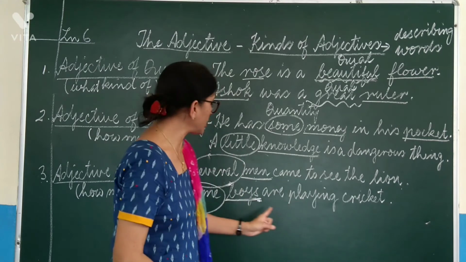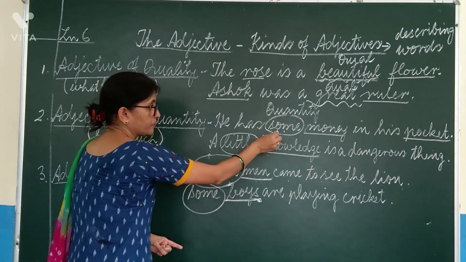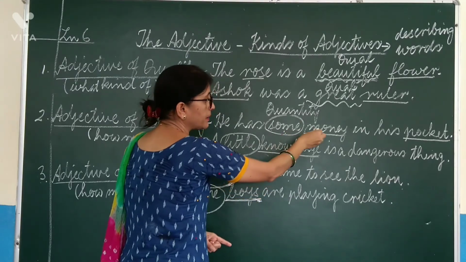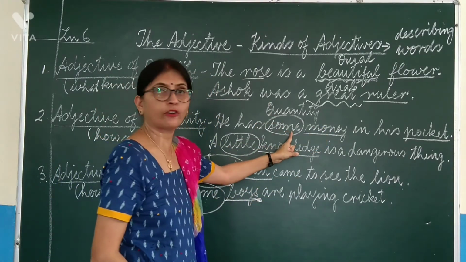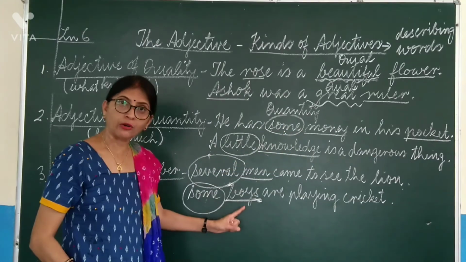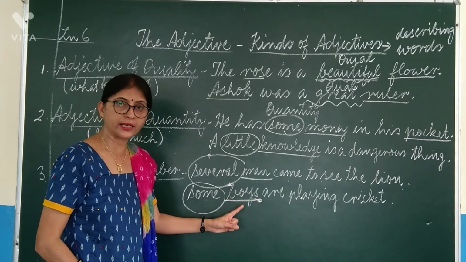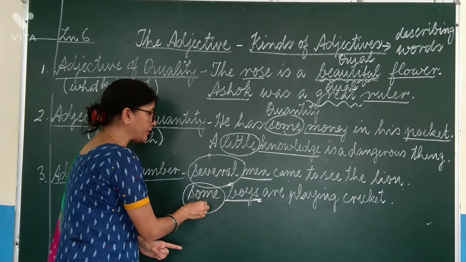Why? Because it is used before a countable noun. Children, see the difference. There, because some is used before an uncountable noun, it is adjective of quantity. But here, some is used before a countable noun, boys can be counted. So, it is called adjective of number.